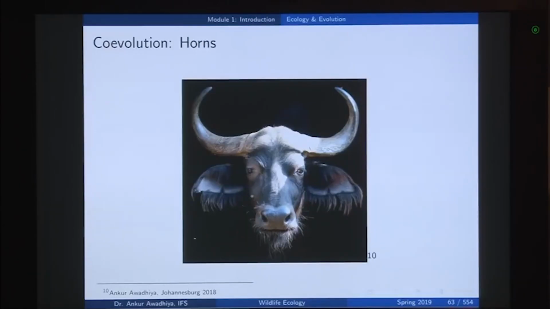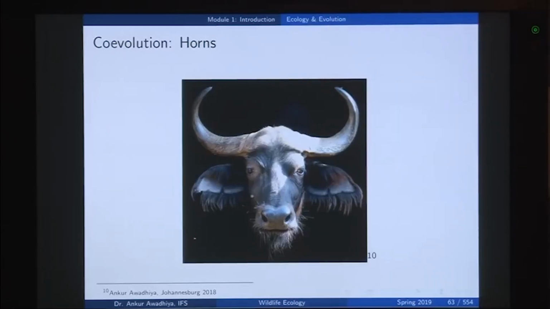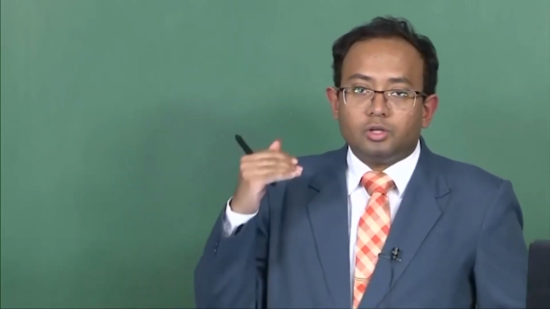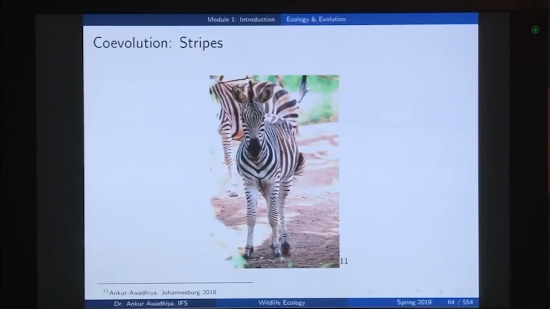Now, if you have a situation in which you have horns, in that situation the predator will also have to evolve some strategy to be able to circumvent these horns. So, probably the predator will start approaching the adults from behind. So, the evolution of horns, which was a response to the pressure of the predators, would also result in the evolution of some other behaviors in the predator.